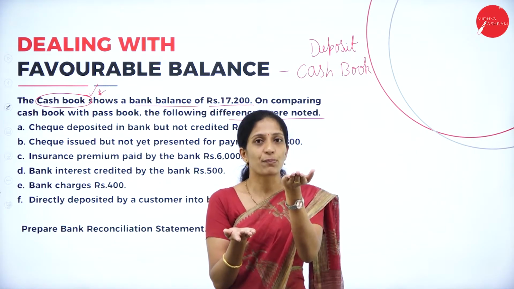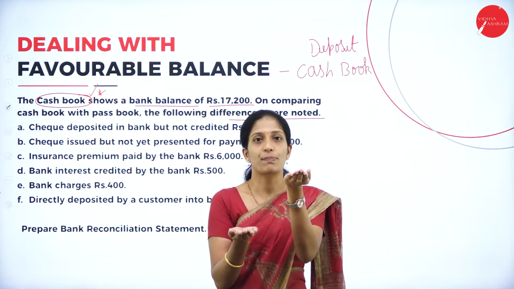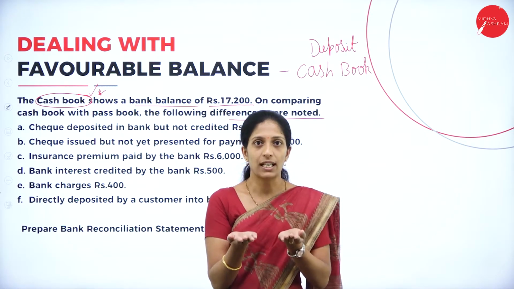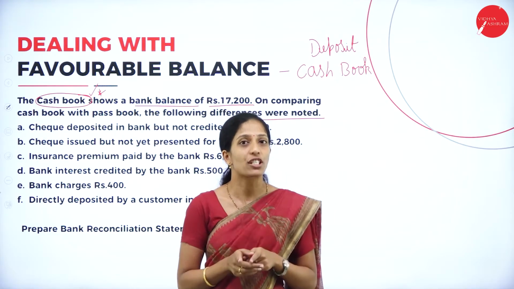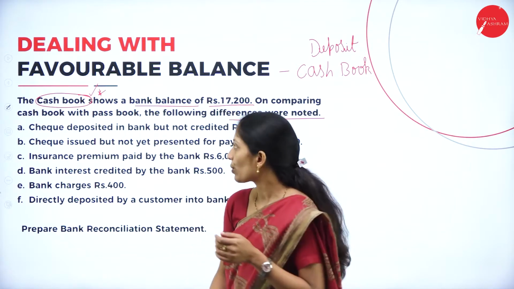Now which is the base book? The base book is the cash book, correct? So adjust the cash book to the passbook. What do you have to do? Minus. Always make the adjustment on the base book. So this is minus.